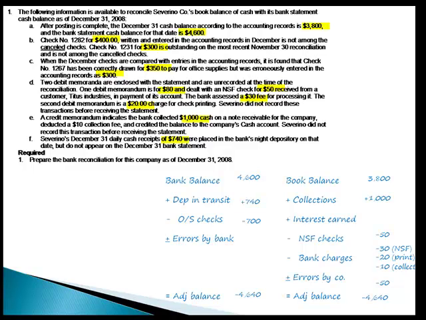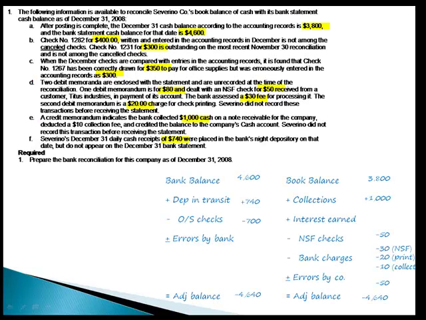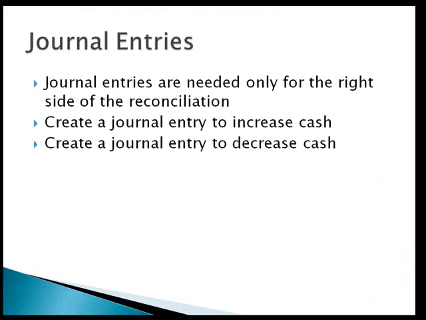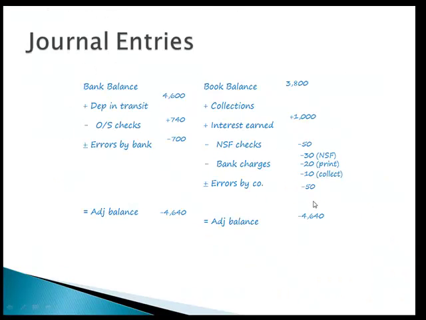All right, the last thing that we're going to talk about is journal entries. So we need to go ahead and make journal entries so that our current balance, $3,800, reflects all these changes and gets to the adjusted bank balance. Okay, so when we record all these entries, our adjusted balance is going to be $4,640. I always recommend that students do two entries. Create a journal entry to increase cash and create a journal entry to decrease cash. So we have one entry that increases cash, the $1,000 for bank reconciliations. Okay.